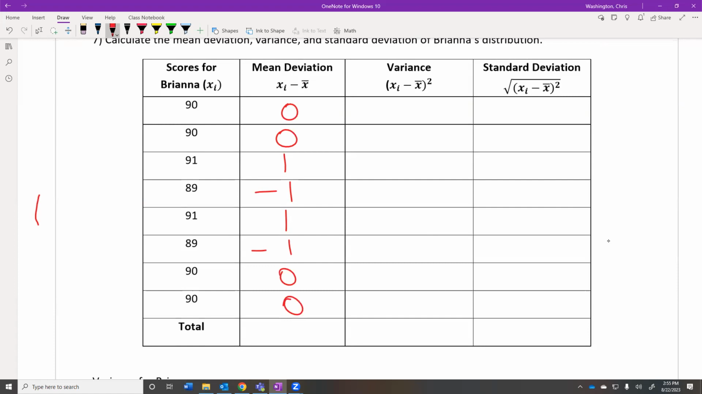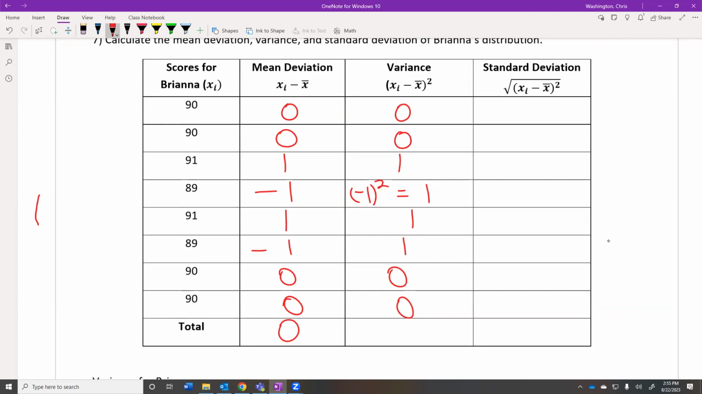Well, what happens if we add all those numbers in that column up? What do we get? 0. So again, the mathematician was right. That's a problem. I can't calculate how much deviation there is if this is all I do. So the standard way is to square those numbers. So we take all of these numbers and we square them. 0 squared is 0. 0 squared is 0. 1 squared is 1. Negative 1 squared is also 1. 1 squared is 1. Negative 1 squared is 1. 0 squared is 0.